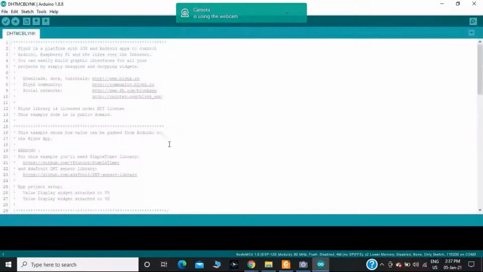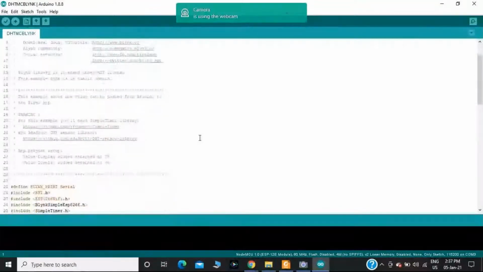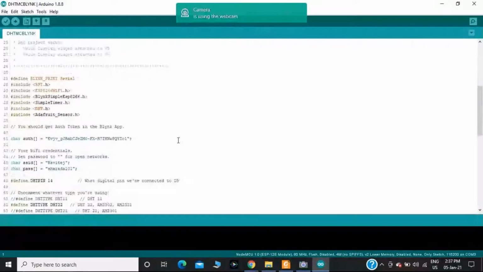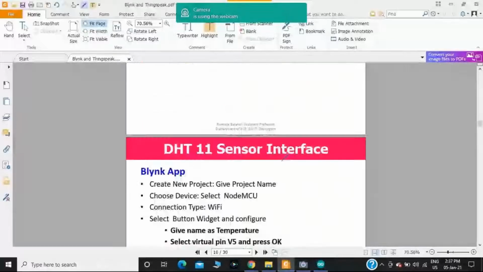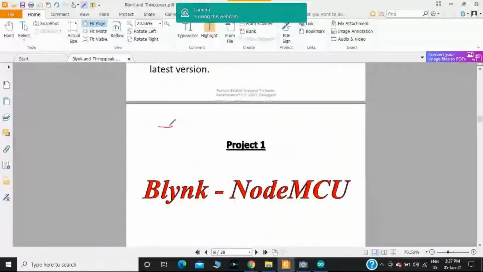Next, I will move towards the code section. In the code section, after installing the Blynk library in your Arduino IDE, first I should initialize the libraries in order to send the sensor data. In this example, I am taking the sensor data.